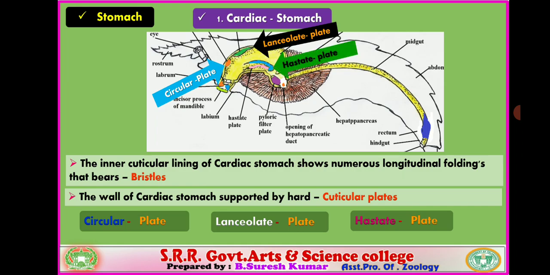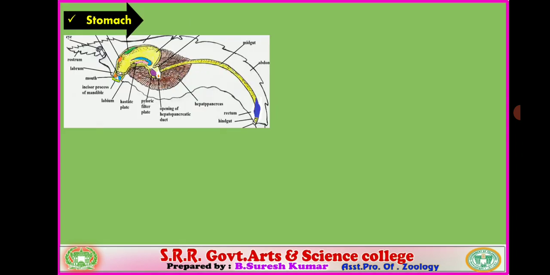All these cuticular plates are seated inside the wall of the stomach and provide support. For observing them, we have to verify the internal structure of the stomach.